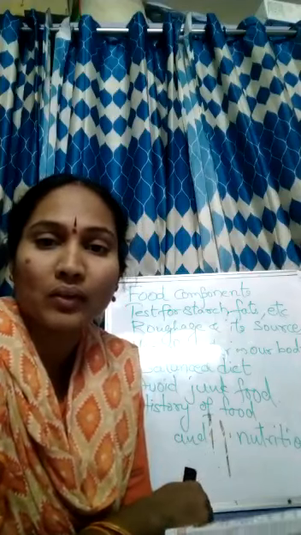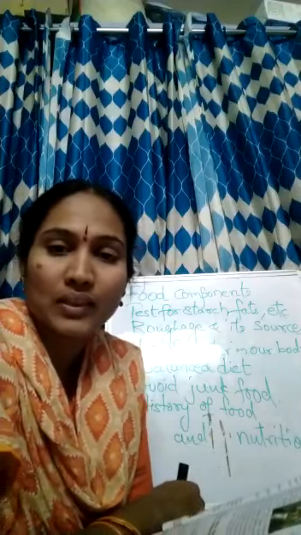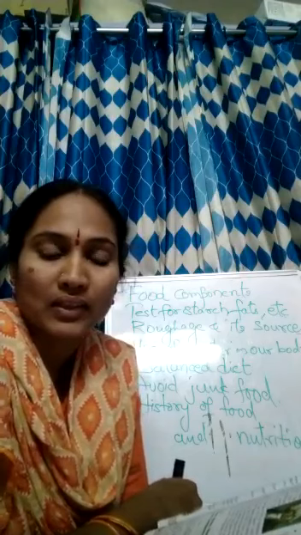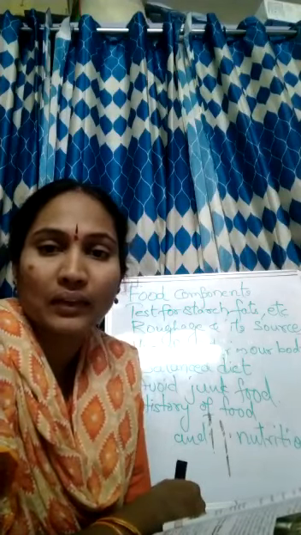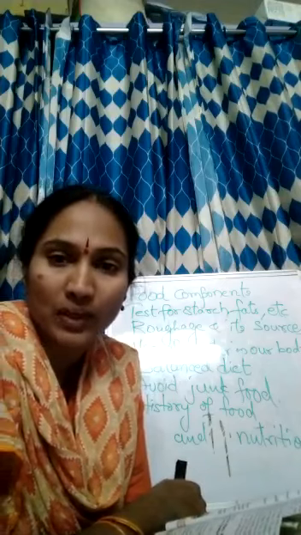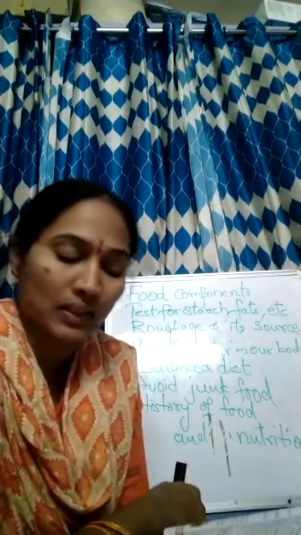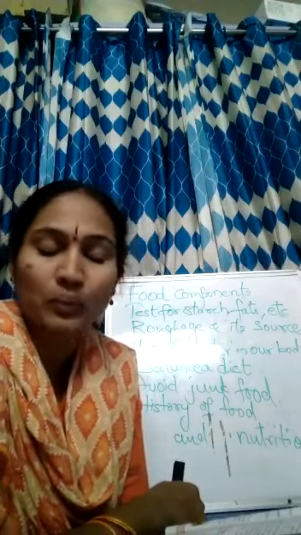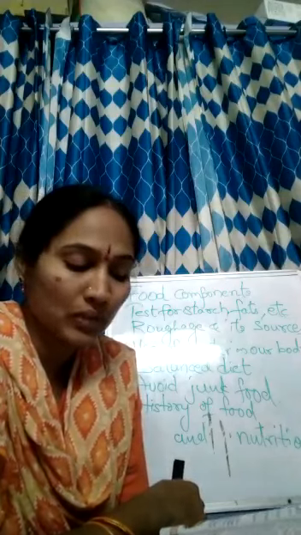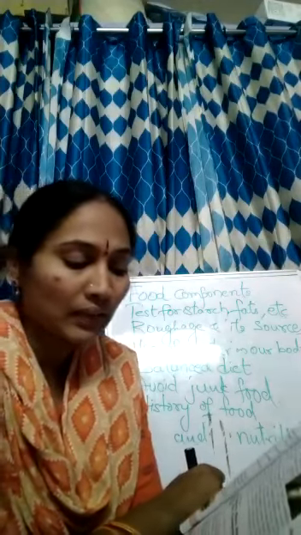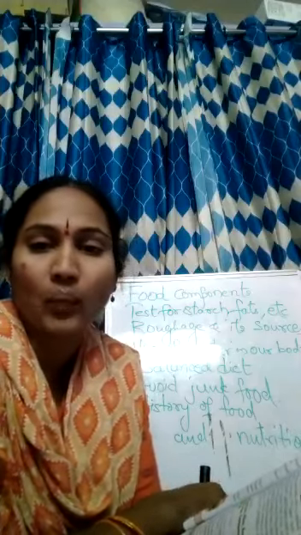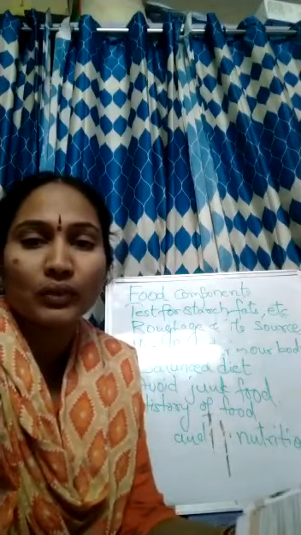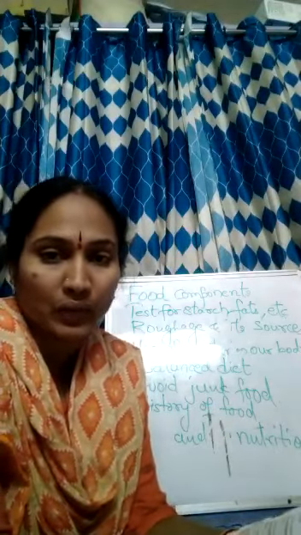From his research, he discovered that we have to eat a lot of fruits and vegetables in order to prevent the disease scurvy. Later, in 1952, it was known that diseases could be cured by eating certain kinds of vegetables and fruits. In the 19th century it was known that the body obtains three substances, namely proteins, fats and carbohydrates, from the food. This is the history of food and nutrition.